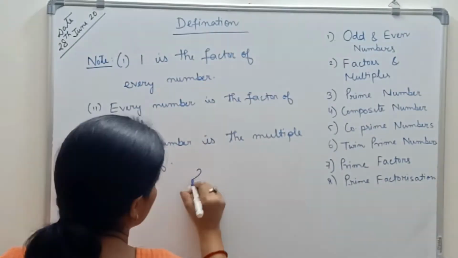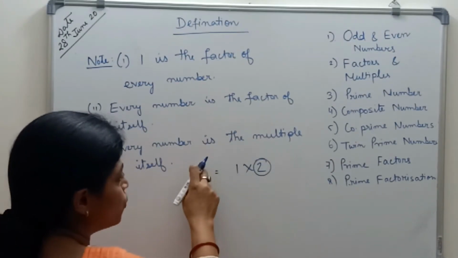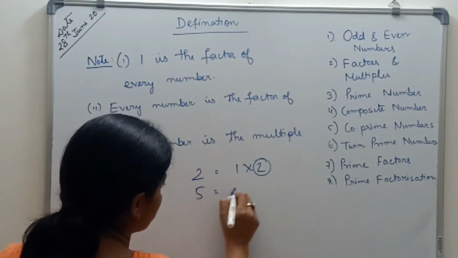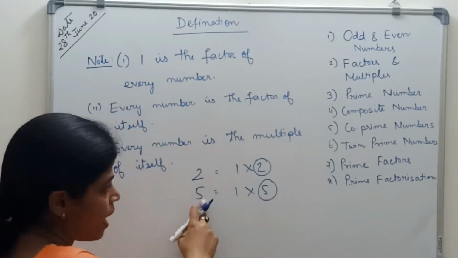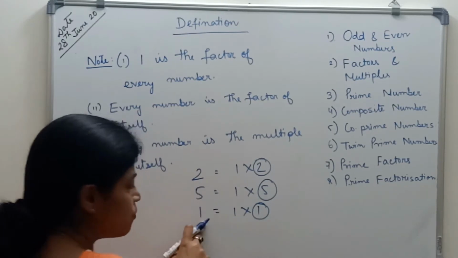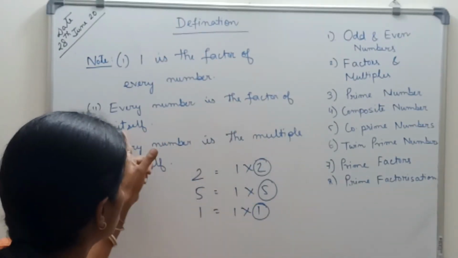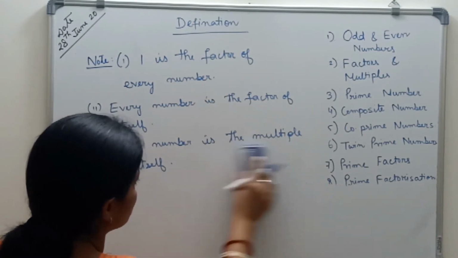and every number is a factor of itself. Similarly, if I write 2, 1 into 2, so 2 is a factor of 2. So every number is a factor of itself. Similarly 5, 1 into 5, so 5 is also a factor of 5. 1 into 1, so 1 is a factor of 1. So every number is a factor of itself, and every number is a multiple of itself.